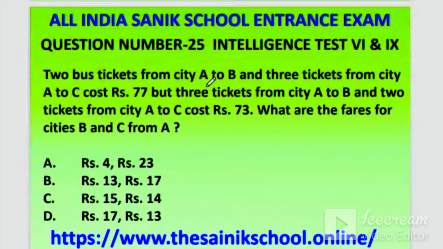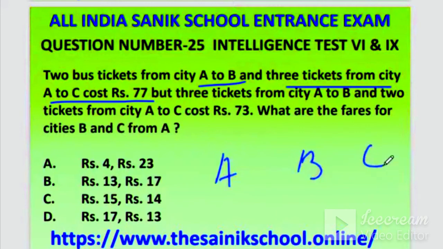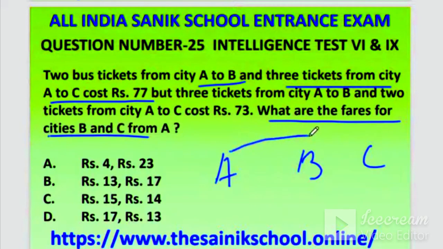Two bus tickets from city A to B and 3 tickets from city A to C. Whenever solving these intelligence questions, just make a figure. If you make a figure, it will be easy to understand the question. So there are cities A, B and C. And it is asking what the fares for city B and C from A are. So you have to find the fare of A to C and A to B.